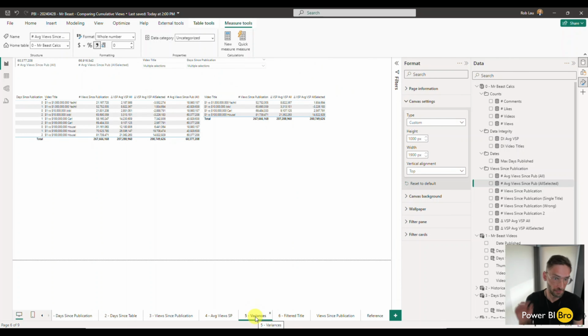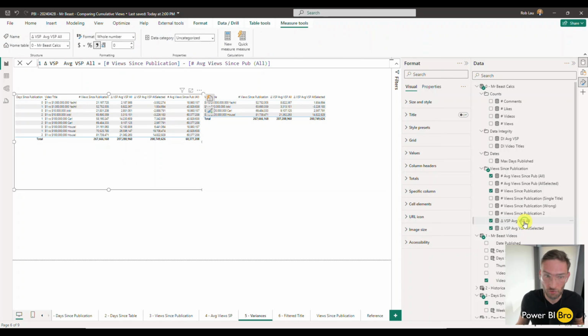Now we want to get some variances. These are pretty straightforward. I like to name things with a delta symbol, it's cool. Boom, put it in there. Now we're using the views since publication average for all videos. If we have a video here, this is just simple subtraction: views since publication minus the average views.